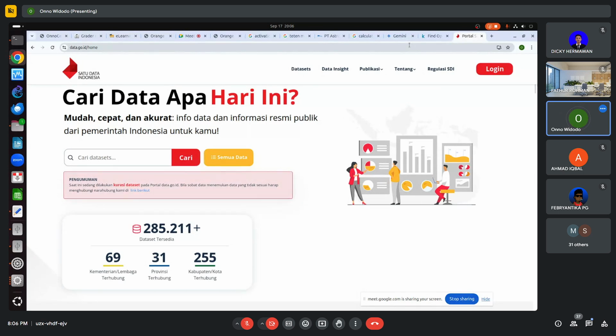But right now, this activity is under Bappenas. Most of the data they have is basically summary.